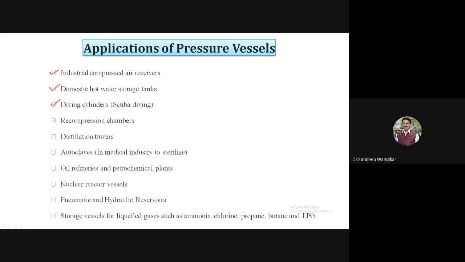So this is the pressure vessel. Then recompression chambers are there. A simple example: you can take a compressed air receiver, which you can see in any workshop, in a college workshop also there are compressors. At any shop, or any auto garage, there are compressors. The compressed air is used for filling air into the tires.